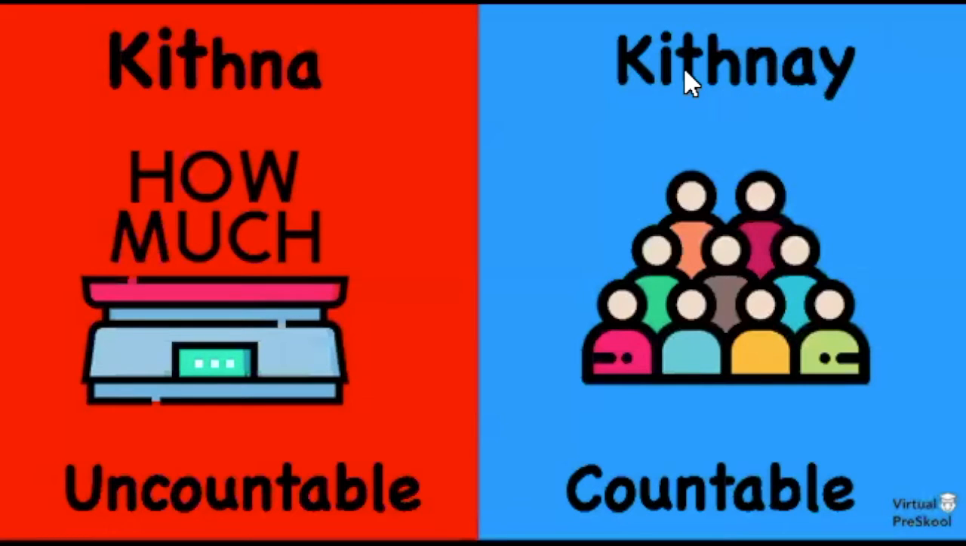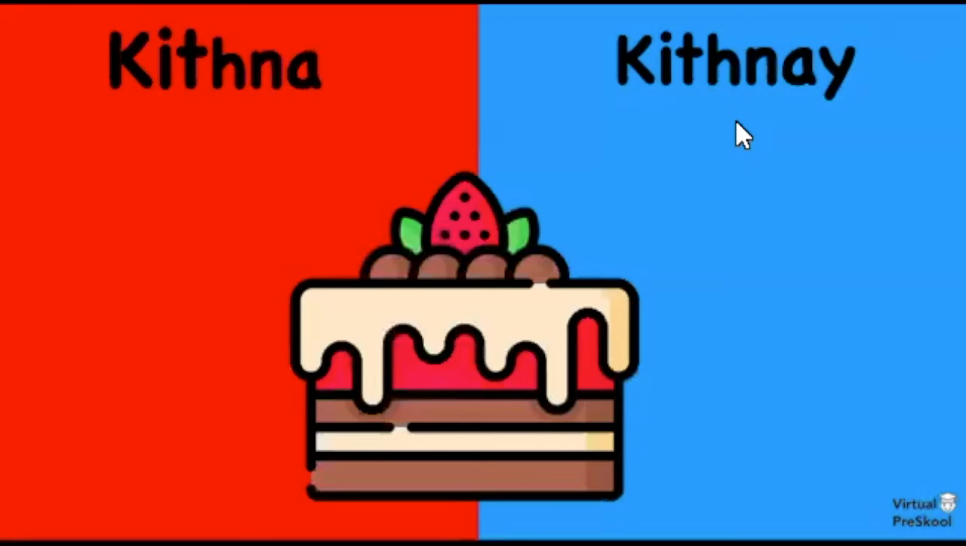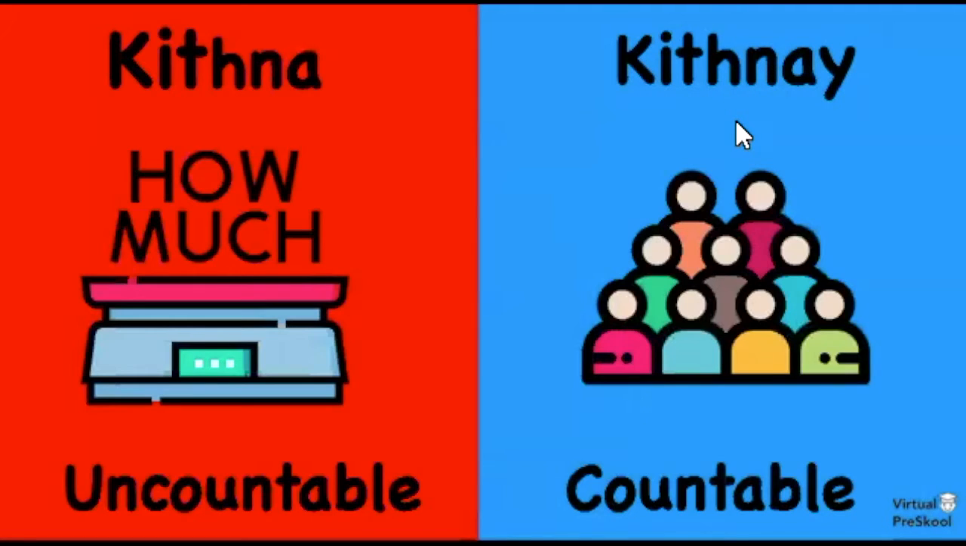Let's practice more. And again, one more time, I'm showing you the chart. Kitna is how much, and it's uncountable. Kitne is how many, and it's countable. Let's say you're at a birthday party and someone asks, how much cake would you like? Can you count cake? No. So would it be kitna or kitne? Kitna, right? Because you can't count cake.